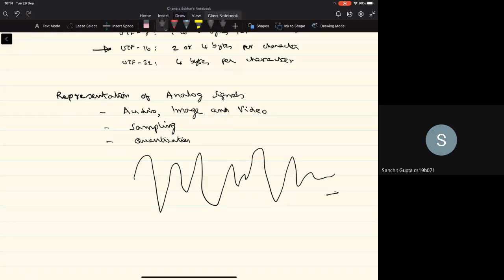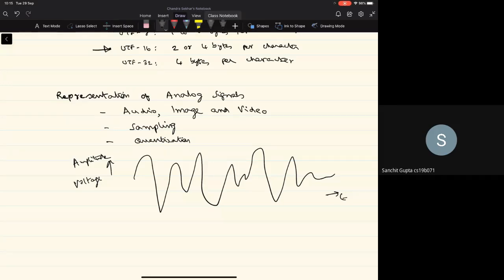So this is time versus amplitude, which when it's converted into an electrical signal, may represent the variation of the voltage. And this is a continuous signal.